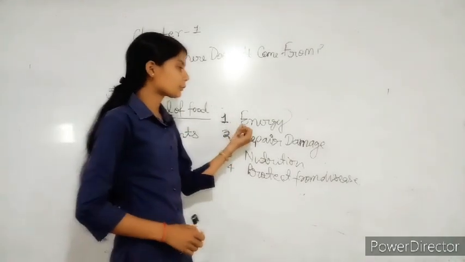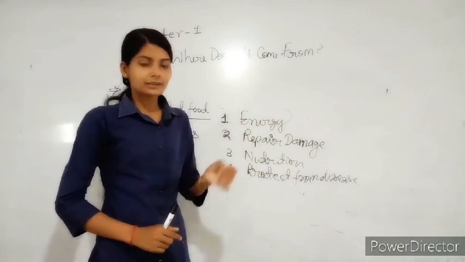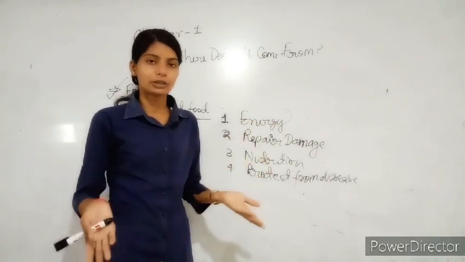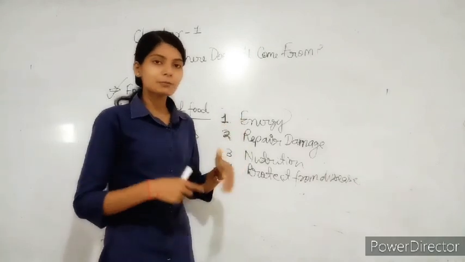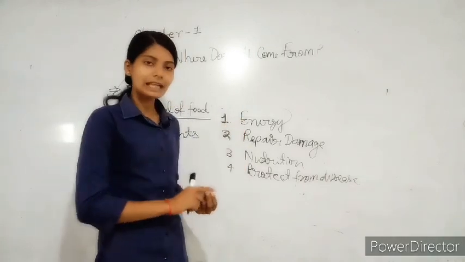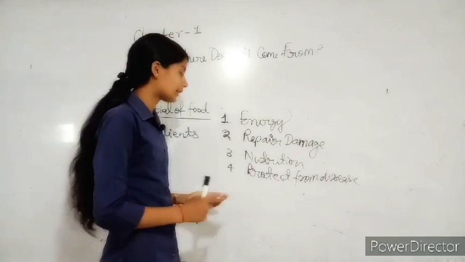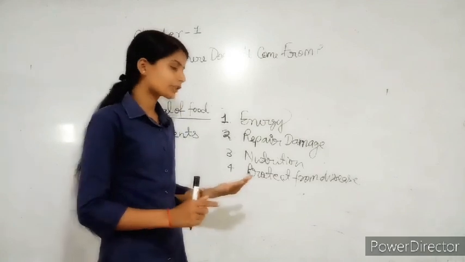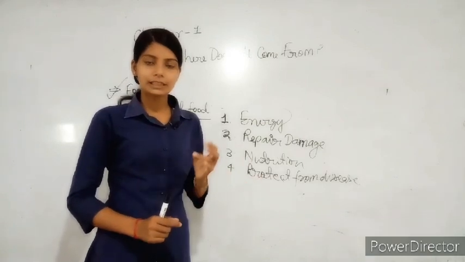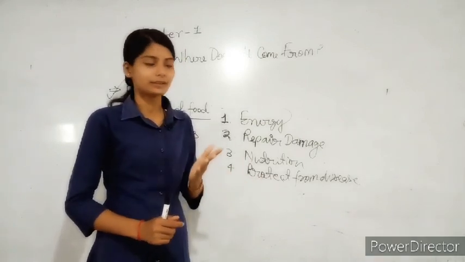First, food provides energy to us. This energy is used for many body functions. And next, food repairs damaged parts of our body, like cells and tissues. And next, it provides nutrition to our body. Nutrition means it gives us vitamins, lipids, carbohydrates and protein.